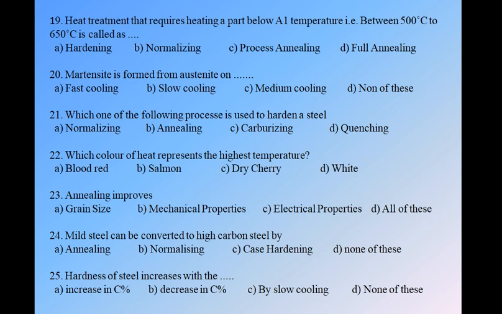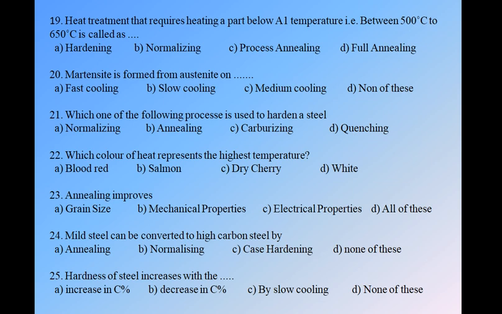Which one of the following processes is used to harden a steel? A normalizing, B annealing, C carburizing, D quenching. Hardening of steel means quenching. Quenching means cooling in water or in a liquid medium. So quenching is the correct option. Quenching means a hardening process, so the hardening process will always give hardened steel.